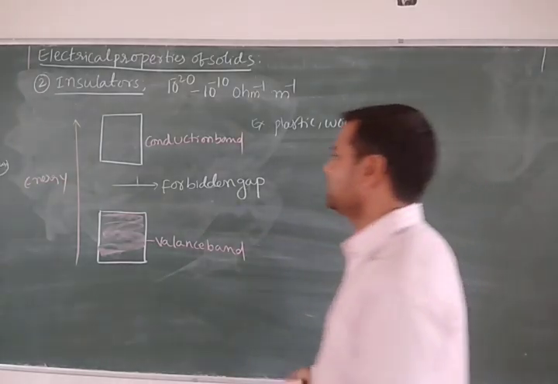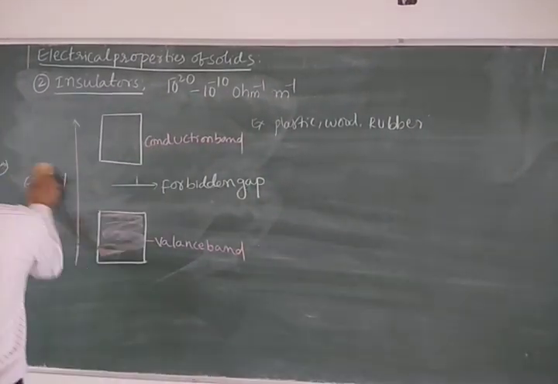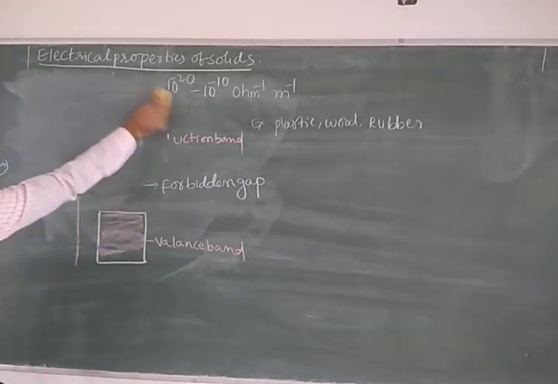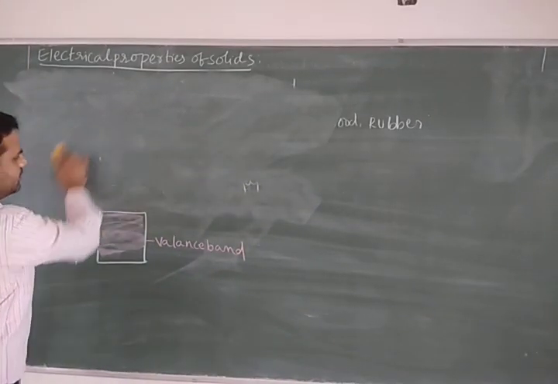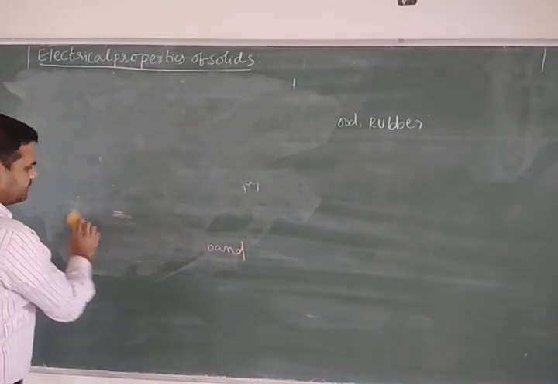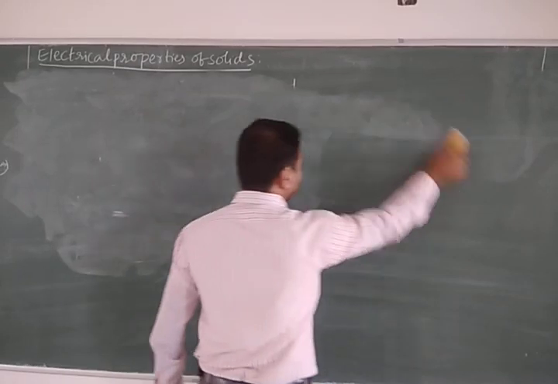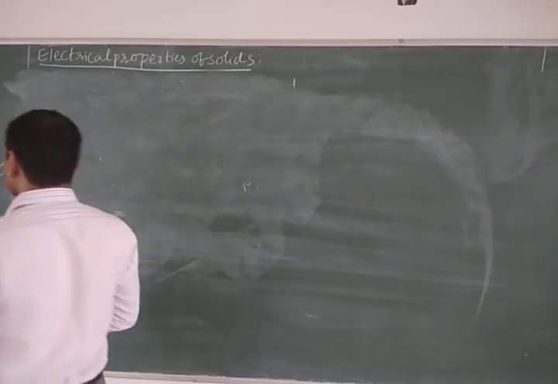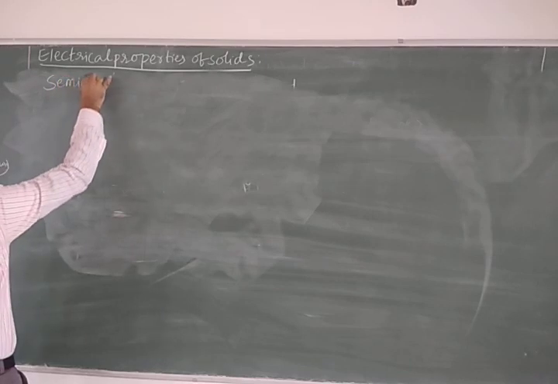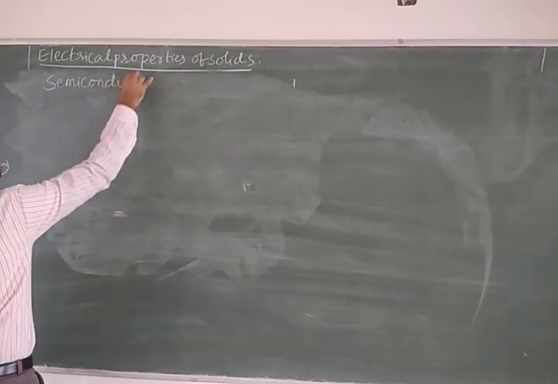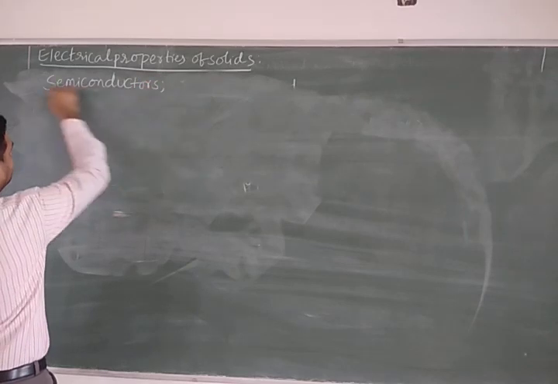Okay, and this is the second type of solids based on electrical properties. The third one is very important, and we learn about this in physics also. Here the third one is semiconductors.